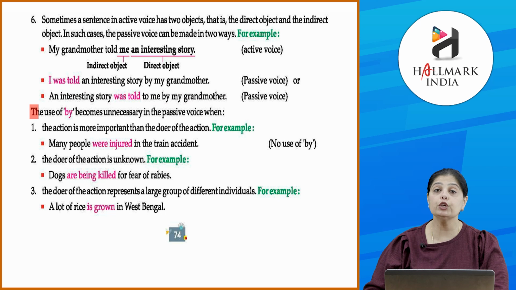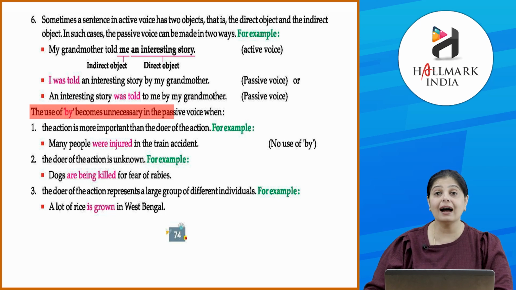It says the use of by becomes unnecessary. जैसे हमने पहले बोला था कि जब आप active को passive में change करते हो तो generally by word use होता है. Okay, but यहाँ पे you still have some examples जहाँ पे by word is not required in a passive voice. Okay, let's look at them.